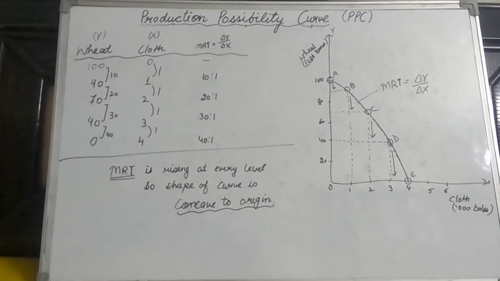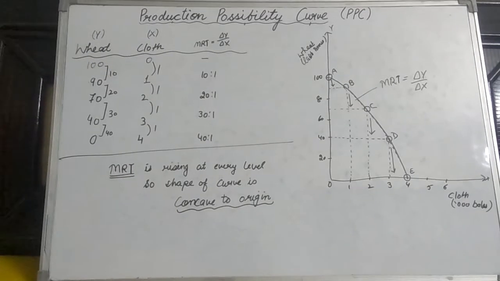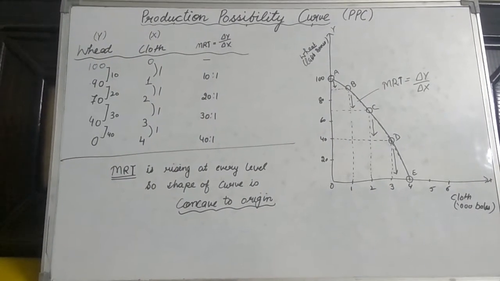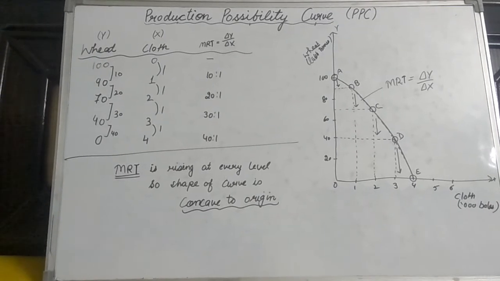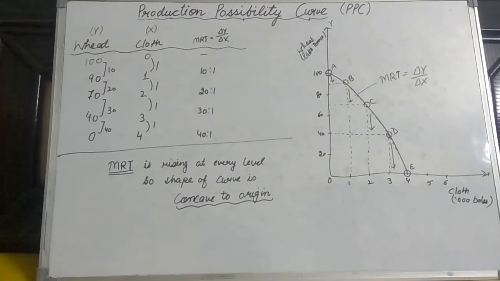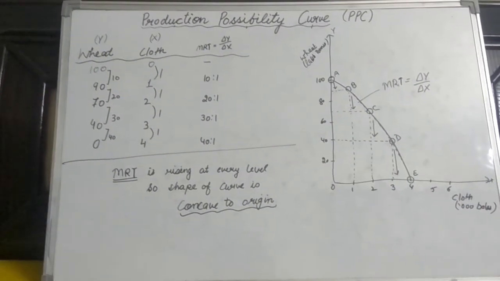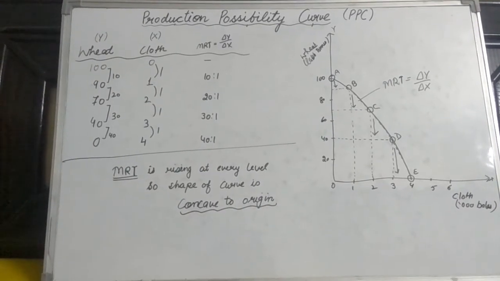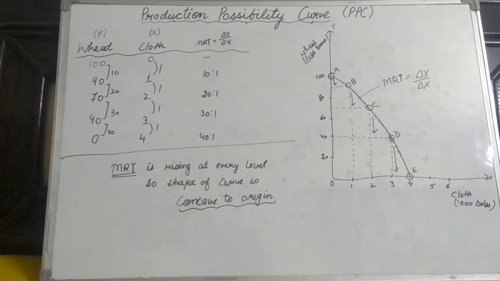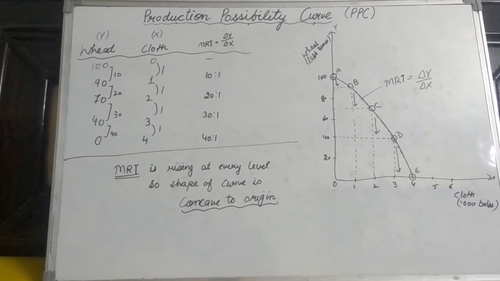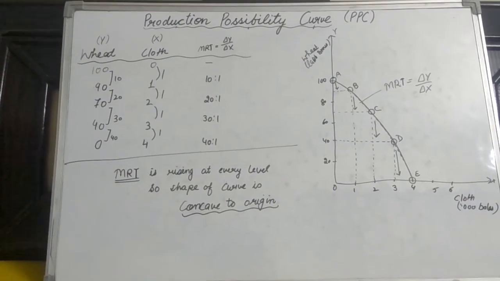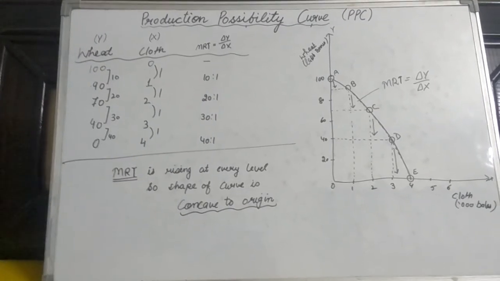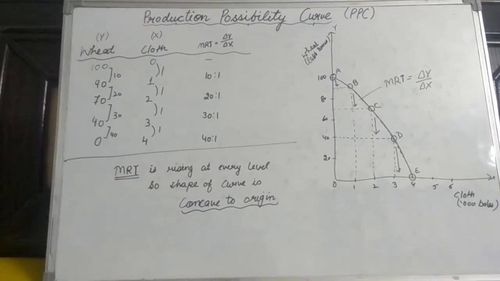At the second stage, the value of MRT is 10 is to 1. It means the producer is sacrificing 10 units of wheat in order to produce one more unit of X good. At the next stage, this ratio is 20 is to 1, at the third stage 30 is to 1, and at the fourth stage 40 is to 1.